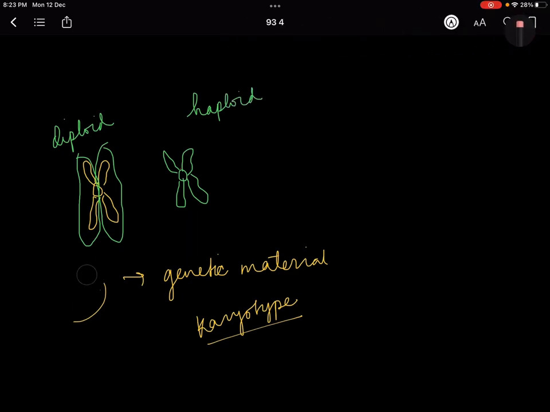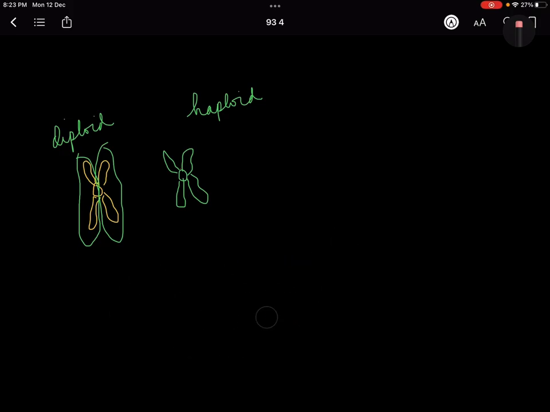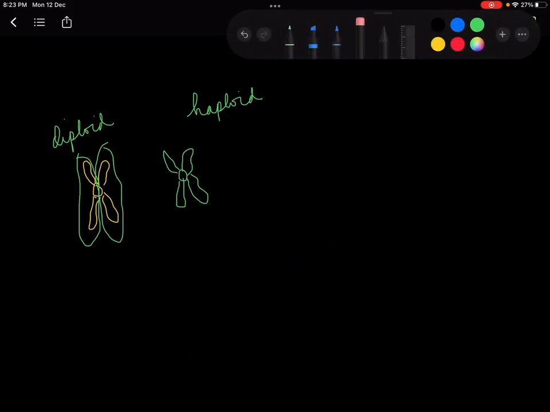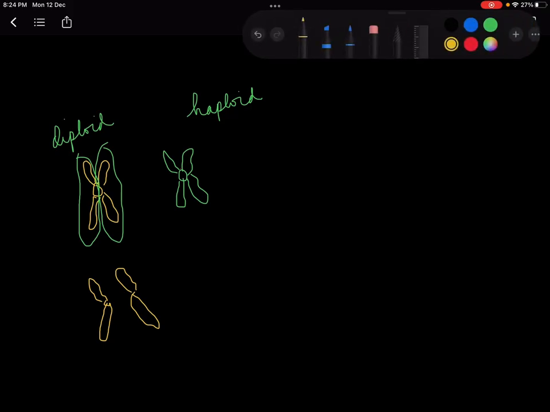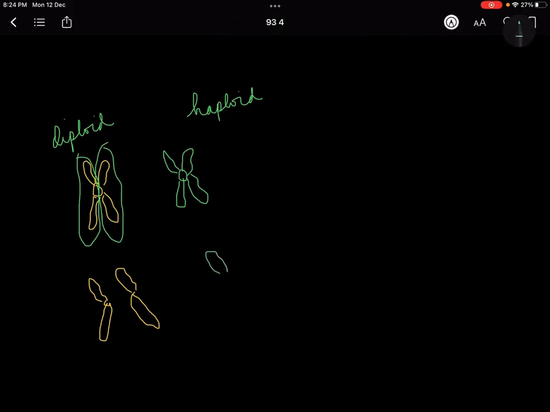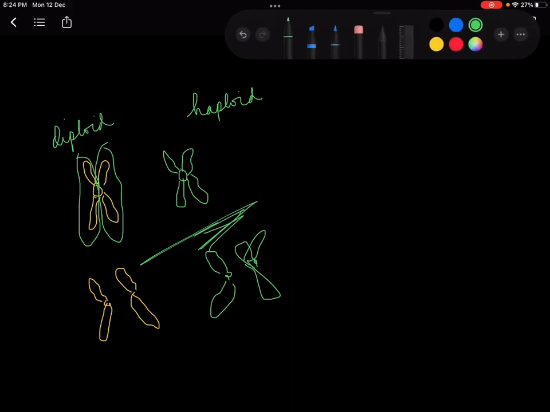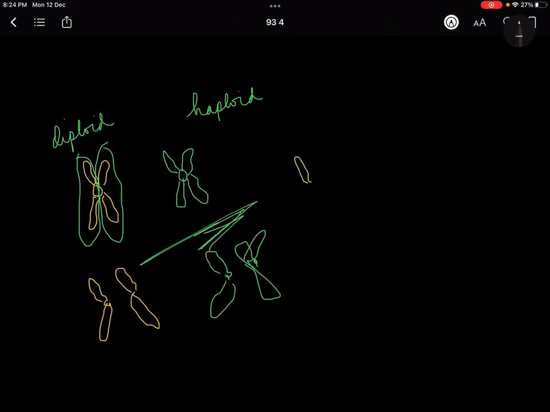Let me show you that also. It will become like this, it will break like this, and the green one will also break like this. So they break like that, and then they join in the next generation.